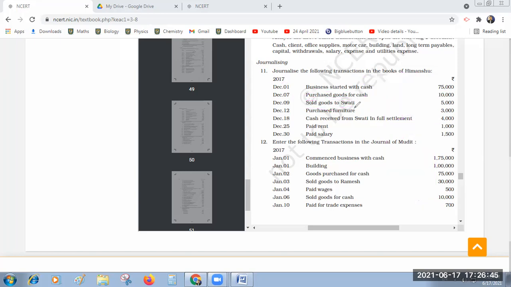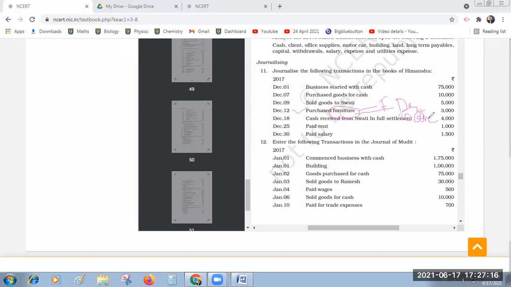Next one. What is the journal entry for this transaction? Cash account debtor to furniture. No, furniture is coming to you. Furniture is an asset, a real account. Debit what comes in. Furniture account debtor to cash account. Okay. Furniture account debtor to cash account.